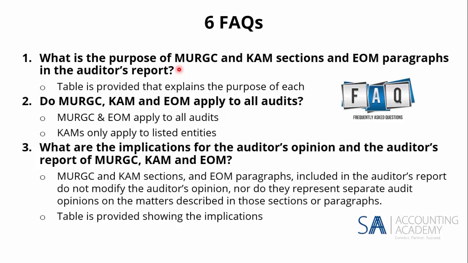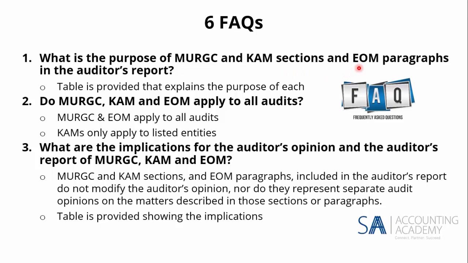So it basically looks at saying, right, except for this matter, where there's a material uncertainty, everything else is fine. Your audit opinion depends on the severity of it. If there's a material uncertainty and it's been disclosed adequately in the financial statements, you can get away with an emphasis of matter, but you must draw the user's attention to that section.